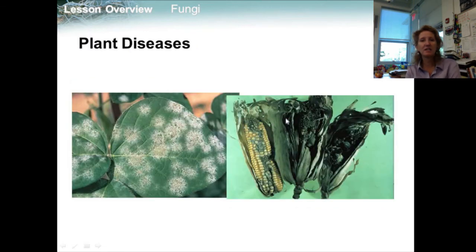Parasitic fungi can cause serious diseases in plants and animals by disrupting homeostasis. A number of parasitic fungi can cause disease that threaten the food crops. Corn smut, as you can see here, and also from our poster in the classroom, can destroy the corn kernels. Some mildews, which infect a wide variety of plants, are also fungi. That's what got hold of our squash and our cucumbers.